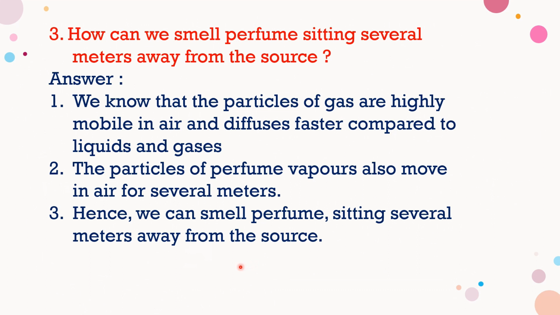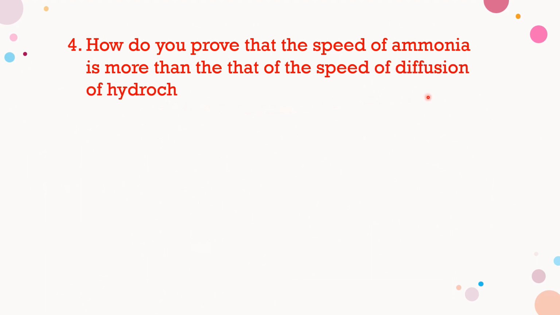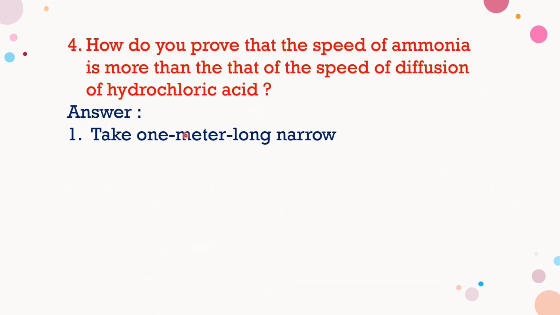So, from these situations, we can smell perfume sitting several meters away from the source. Okay. Next question. Fourth one. How do you prove that the speed of diffusion of ammonia is more than that of the speed of diffusion of hydrochloric acid? Let us discuss.